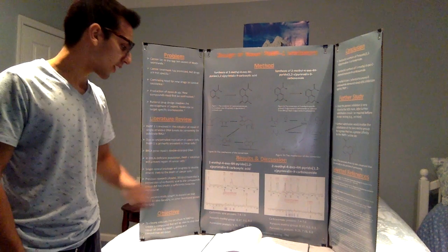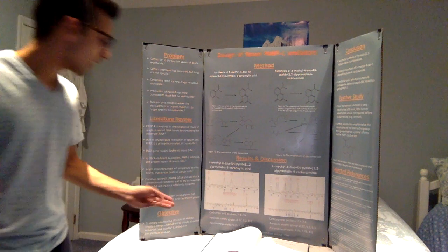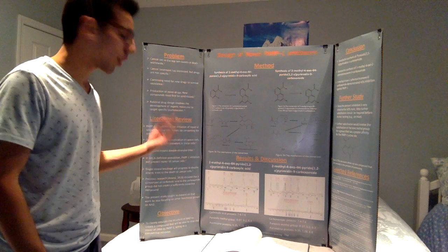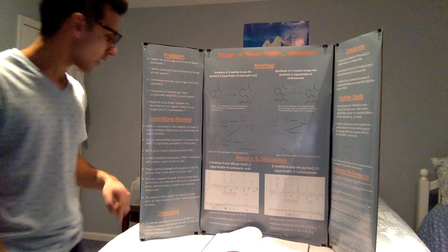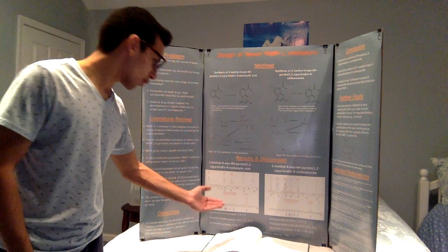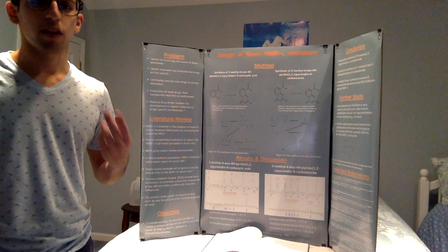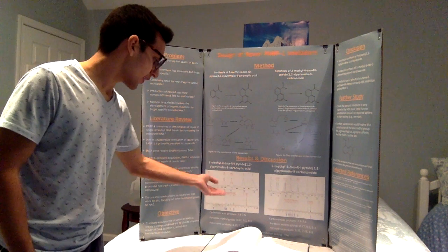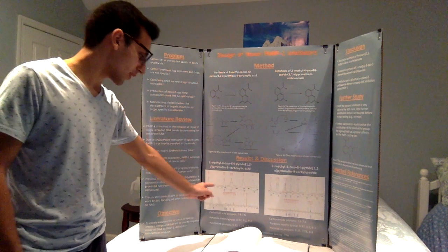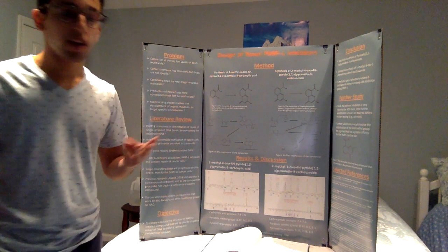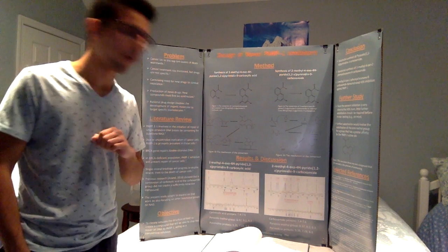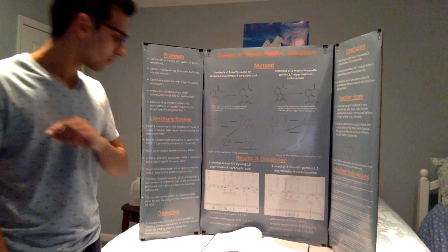For the first compound, the carboxylic acid, in total there are 7 protons. There are 3 from the pyrimidine ring, 3 from the fused benzyl ring, and then 1 from the carboxylic acid group. As you can see here, from the carboxylic acid group, the singlet can be seen at the ppm of 6.45. And from the pyrimidine ring, there is 1 triplet and 2 doublets. The triplet can be seen at 7.6, and the 2 doublets can be seen at 8.7 and 9.2 respectively, as you can see here. And the 3 singlets from the methyl group can be seen at the ppm of 6.45, which can be seen in the spectra here.